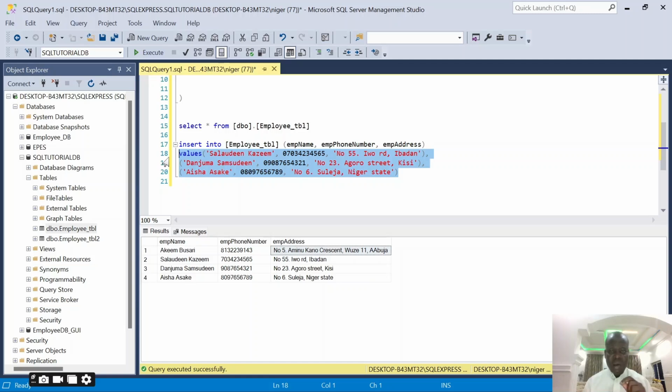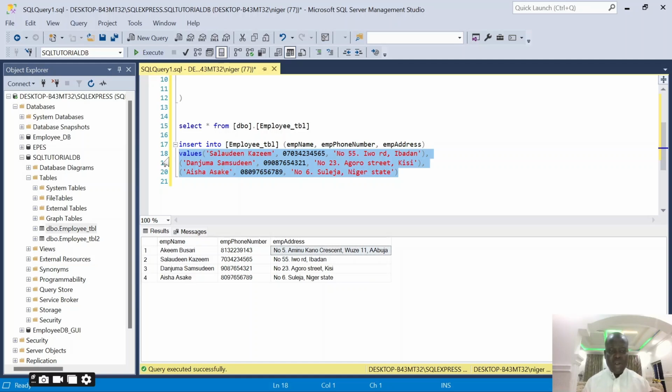In Kano State, you can have 10 people in the same organization bearing the same name, Bello Mohammed. Those are very common names. So just for you to know that this Mohammed is different from this other Mohammed, you must have in your table an ID that will be assigned to each of the staff that will uniquely identify every member of staff you have in your organization. So in every table you are creating, there must be an ID, and you have to specify that that ID is a primary key that uniquely identifies every other person.